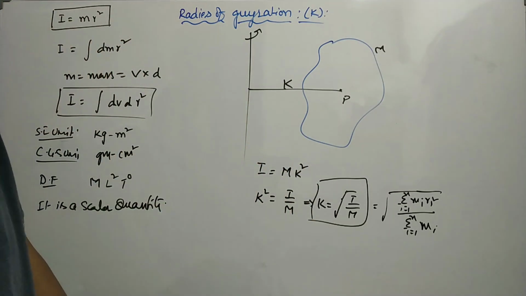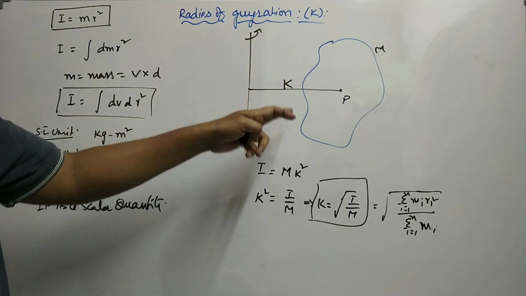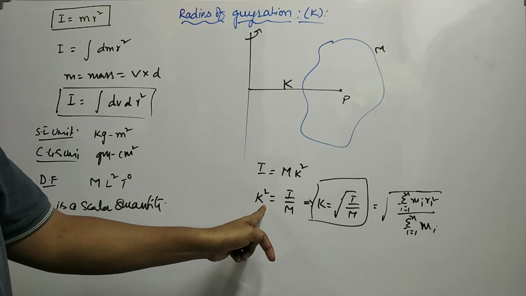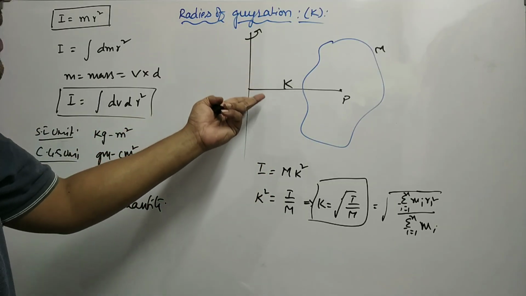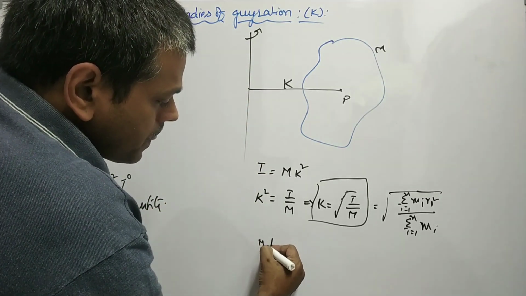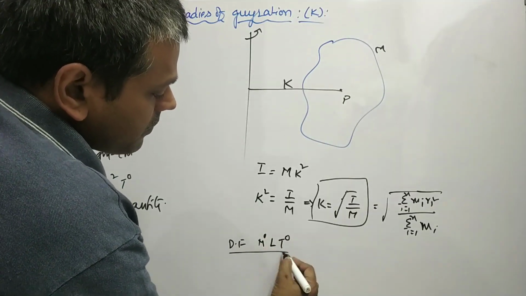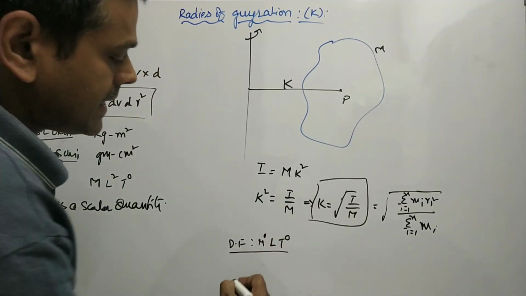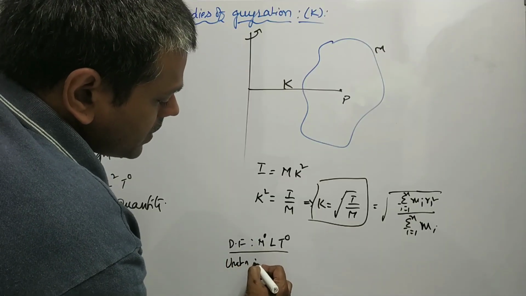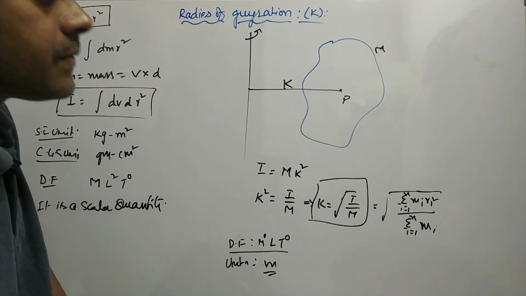Moreover, the unit of radius of gyration is meter, and its dimensional formula is M power 0 L T power 0. Its unit is meter in SI system.